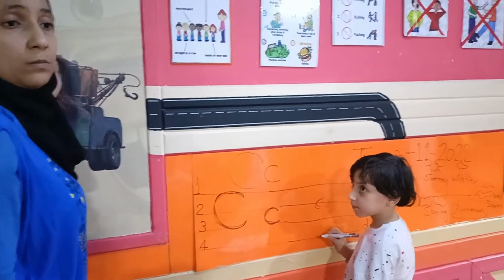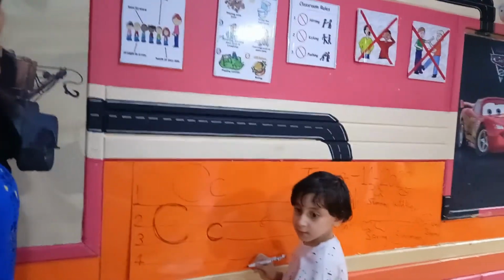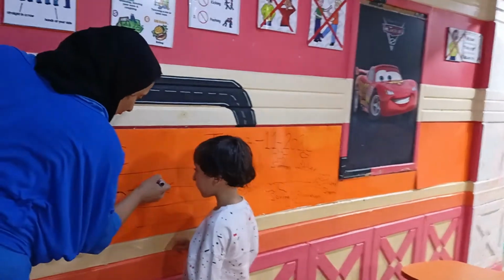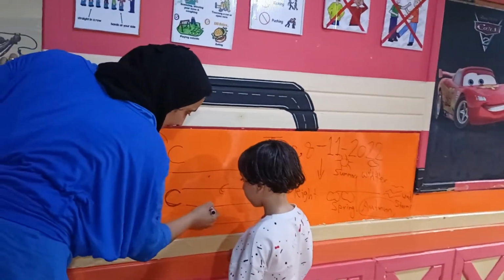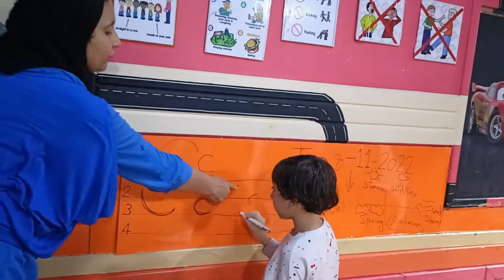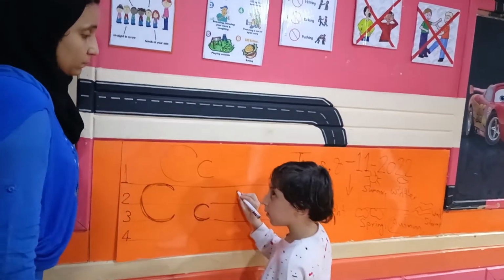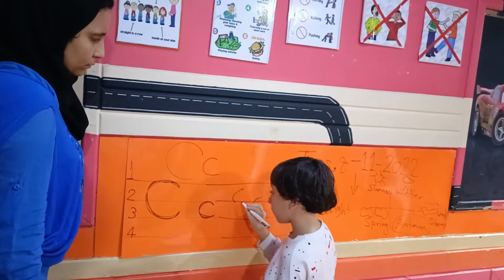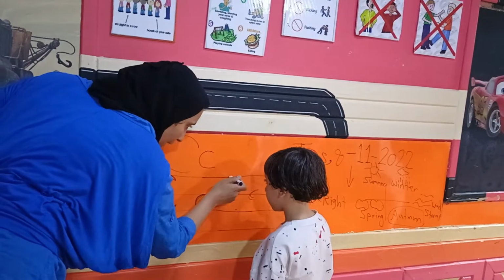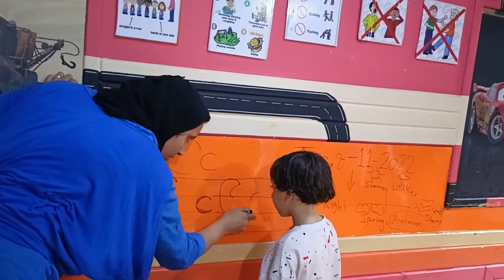We finished. Omar, we start from here and end here. No, we start from up. We start from here like that and round to reach here.